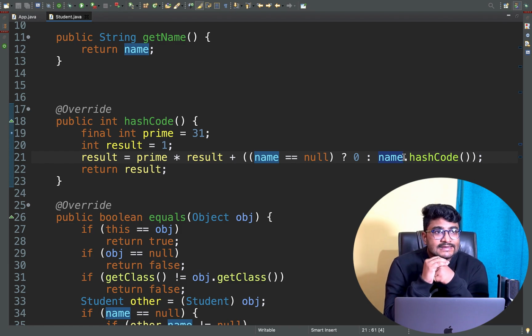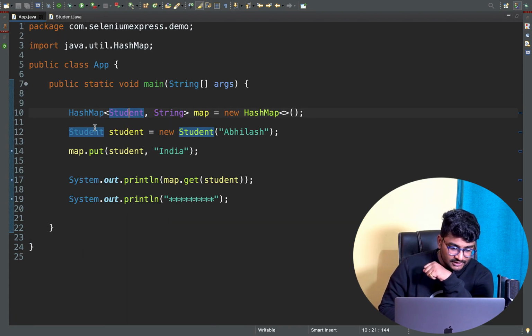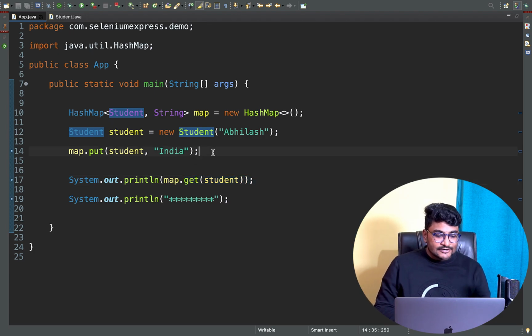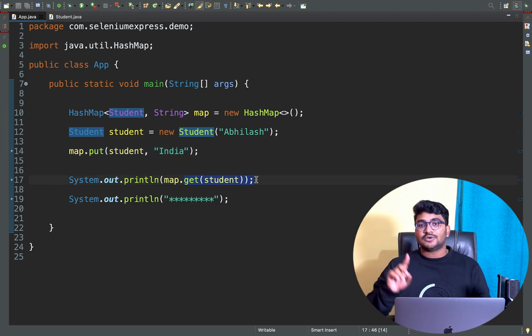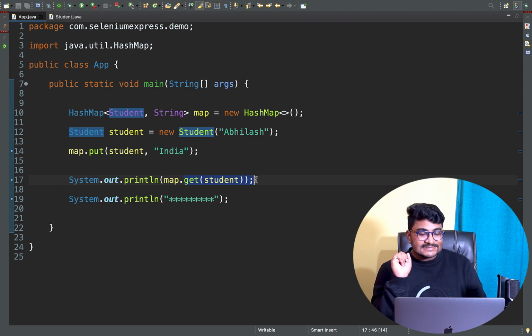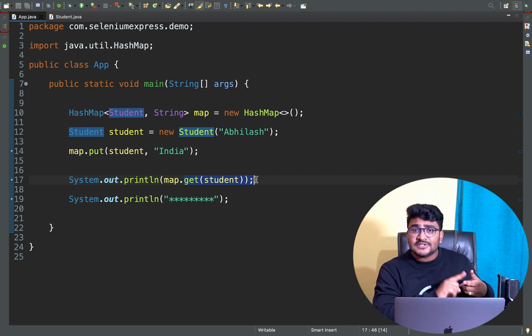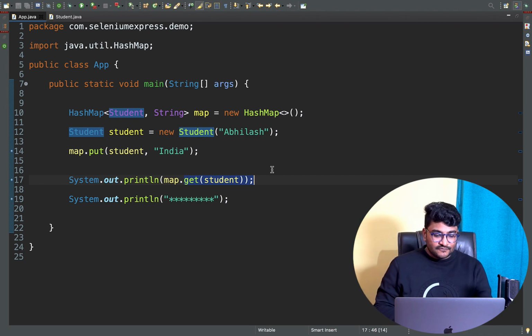So in a map, imagine the HashMap in App.java. When we create a map and try to put something into the map, and when we try to get something from the map, we know that the hashcode calculation needs to be done again and again, right? When we put something into the map, the hashcode method gets called. When we get something from the map, the hashcode method gets called. So the hashcode is calculated again and again during retrieval and during insertion.